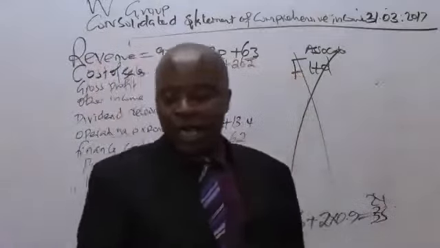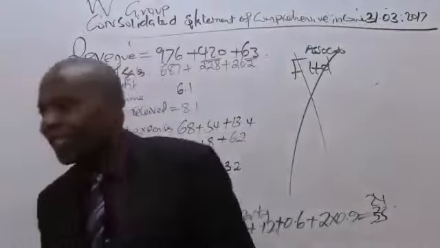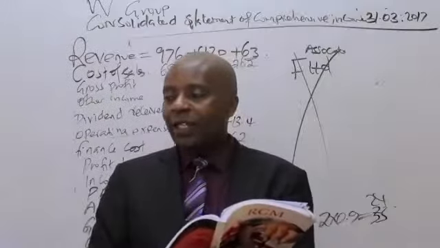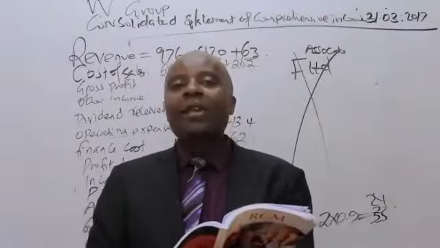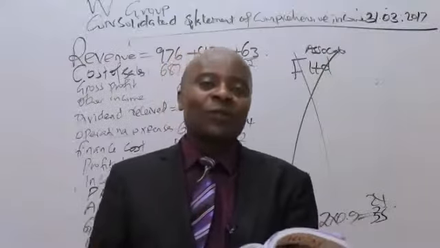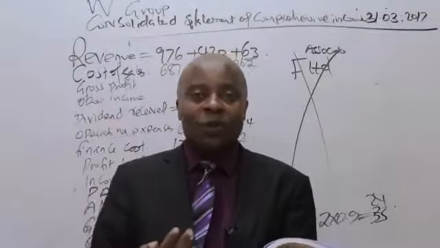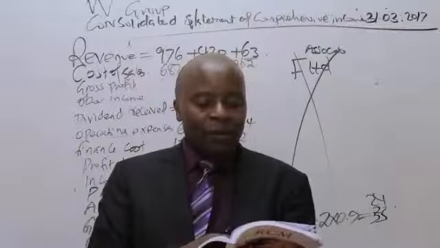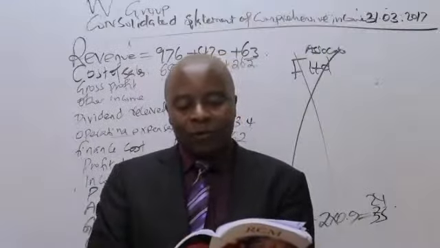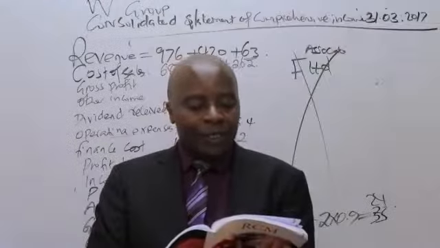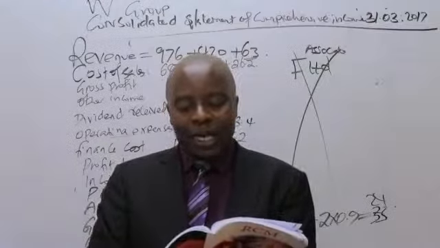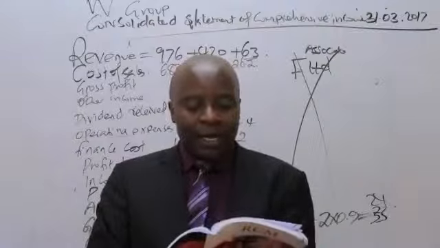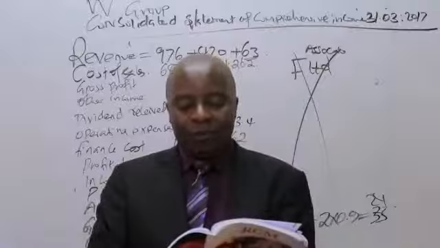Thank you very much. Now from there, I'll move very fast and look at additional information, note number 1. The way I read this additional information, ladies and gentlemen, should be very fast. I should be able to pick things because I know I'm a great scholar of group consolidation, so I know what goes where. So now we are told in note 1, W Limited bought 60% holding in equity of S Limited on 1st April 2016. The purchase consideration was agreed at 900, of which 600 million was paid in cash. The balance was satisfied by immediate issue of a 5% bond at par.